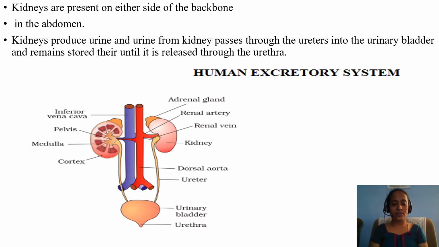So let us see the last point again. Kidneys produce what? Urine. Urine from the kidneys passes through the ureters into the urinary bladder and remains stored there until it is released through the urethra. Urethra is a small opening present at the end of the urinary bladder. It will relax or open when the urinary bladder is filled.